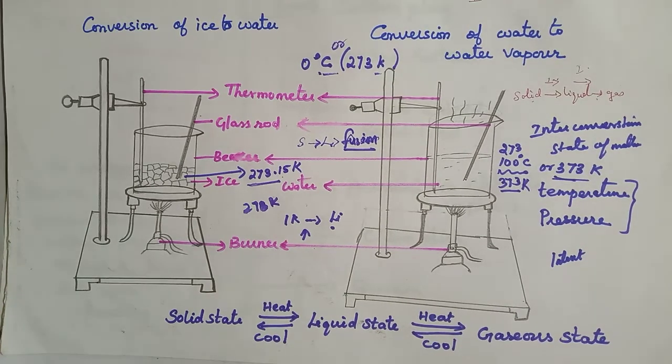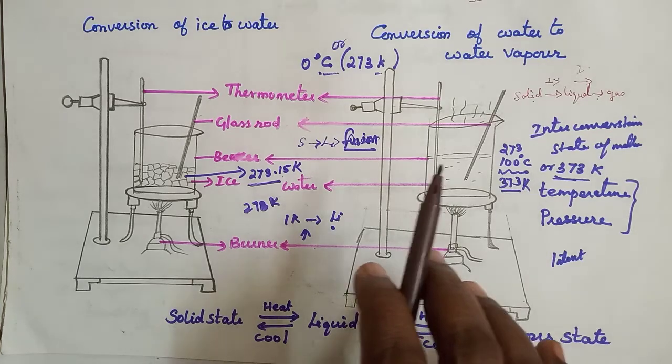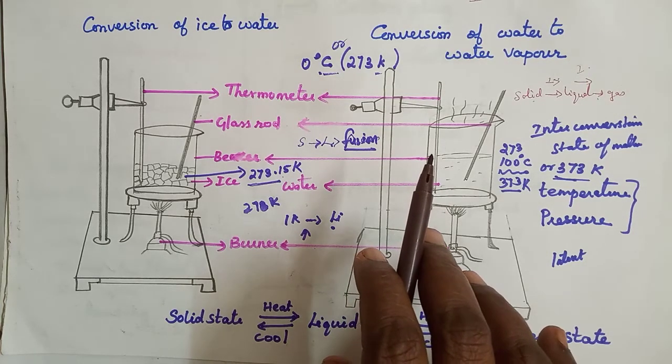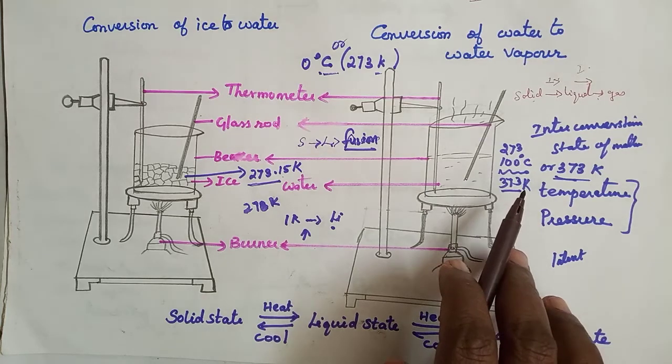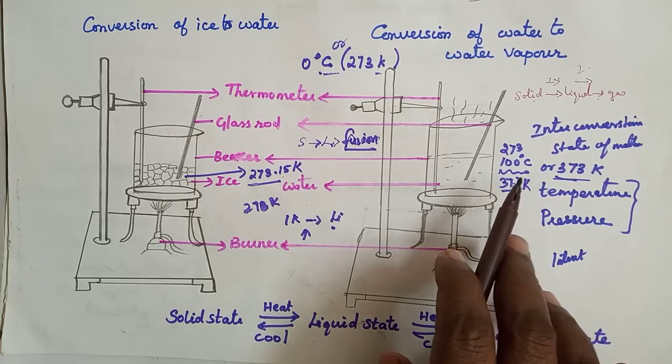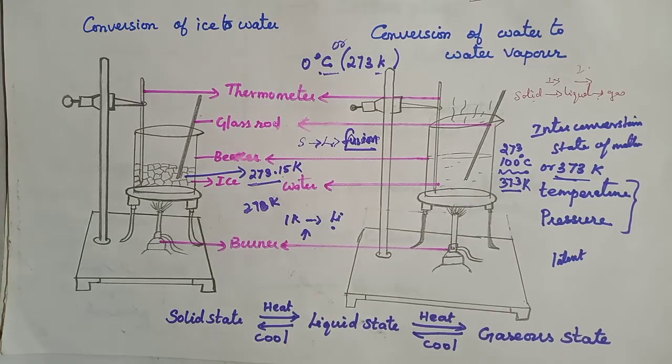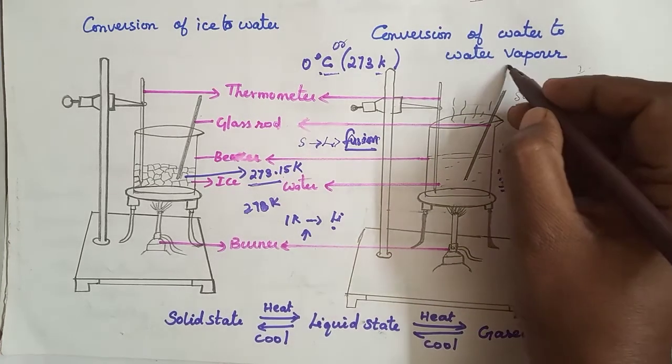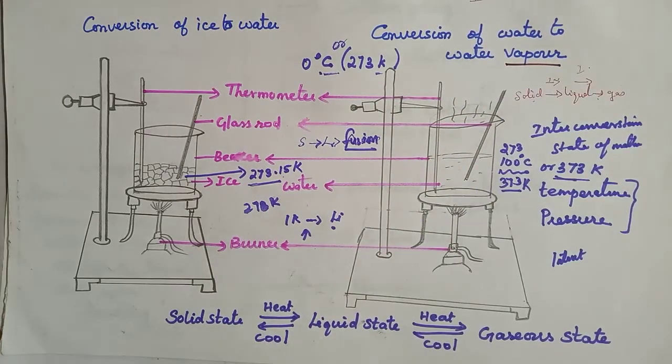Yes, good. Okay. Now what happened? See here, water vapor at 373 Kelvin or 100 degrees Celsius has more energy than water at the same temperature. This is because the particles in steam have absorbed extra energy in the form of latent heat of vaporation. Vaporation means what? Water vapor. Okay, it is a gaseous state.